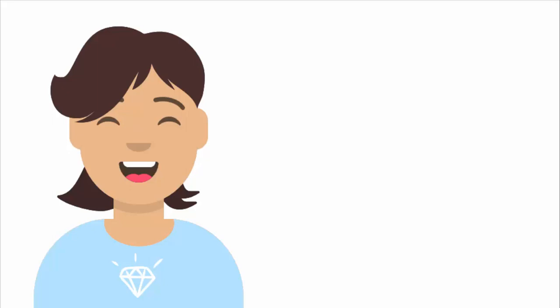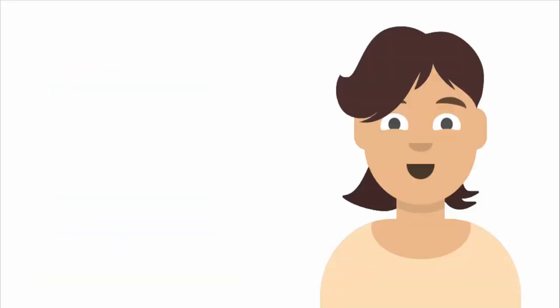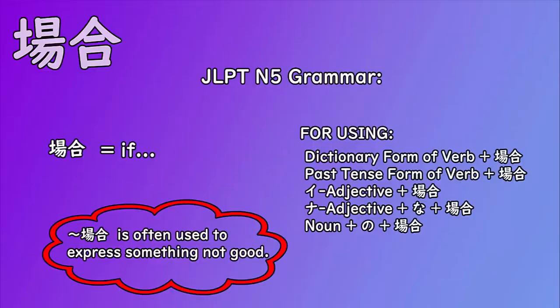It's mostly used in formal things like formal letters or formal conversations. So today we are going to talk about ba. In N5 you learn that it means "if" and that it expresses something that is not good and that you can put just anything before it. It looks pretty much like tara in some ways, and pay attention to that noun.